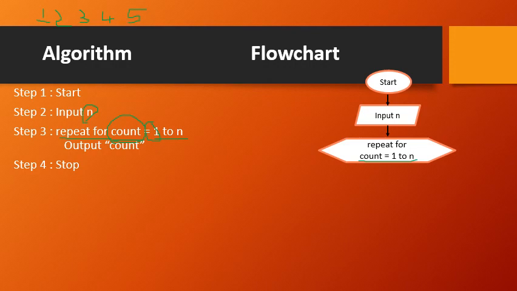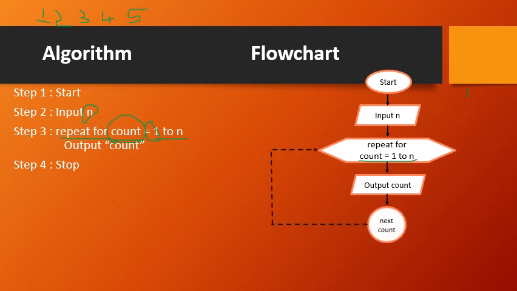Since the problem is we need to display the numbers from what? From 1 to n values. So initially count will have the value 1. So output count. Initially count is 1, so I display 1 here. Then I take the next value. The next value of count is what? 2. So next count, then a dotted line, and then connect back to the repeat statement.